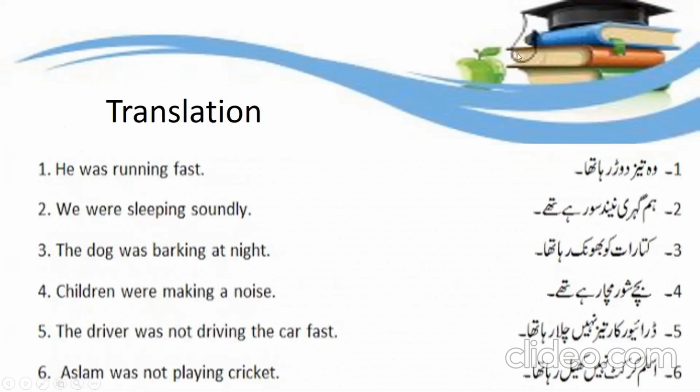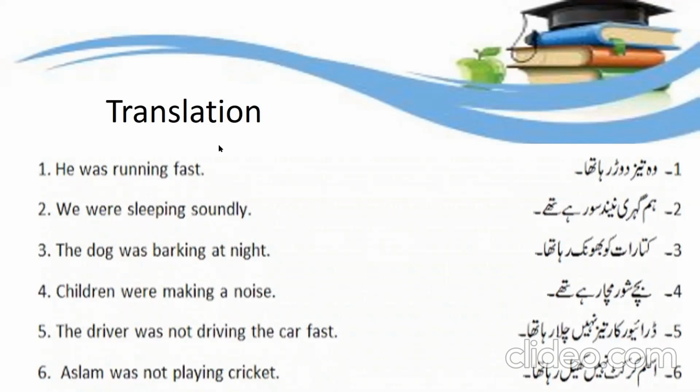Now we are going to see some translations, okay? For present continuous tense, we have Urdu identification raha hai, rahe hain. But in past continuous, we have raha tha, rahi thi, rahe the. Okay, so this is the difference that you have to keep in mind. वो तेज दौड़ रहा था. Now there is raha tha in the end. It means it is past continuous tense.